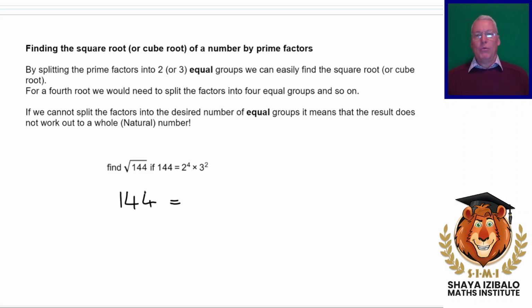So we're going to build our 2 numbers by putting them into 2 different brackets. But they must be the same number. All right. Now, we're going to need to share out these factors.